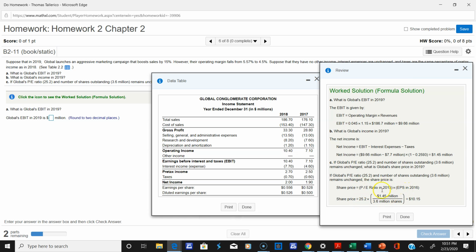So if I take the PE ratio, which is one of the ratios, and multiply that by earnings per share, right? So here's the earnings, which we got from here, the new earnings. And the number of shares didn't change. The share price is now $10.15.